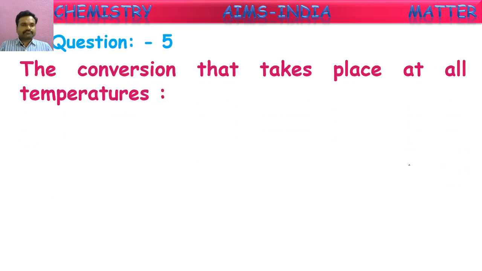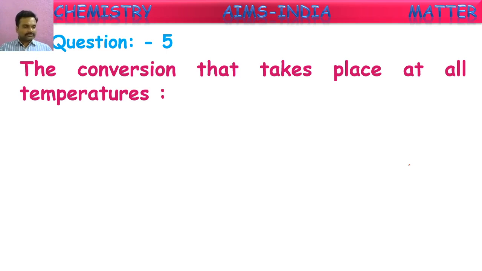Next question. The conversion that takes place at all temperatures. Yes, actually these conversions occur by external changes like temperature and pressure. By applying these external factors, these interconversions of states of matter occur. But out of these, one change will happen by itself. It will take place at all temperatures. Need not heat it, need not apply any pressure, need not cool it. At all temperatures, this process will be happening. What is this process?